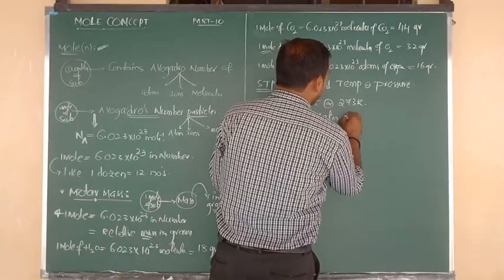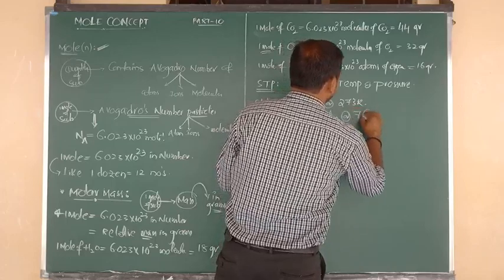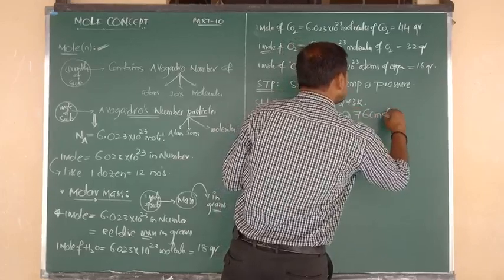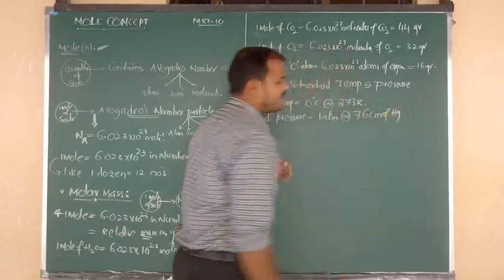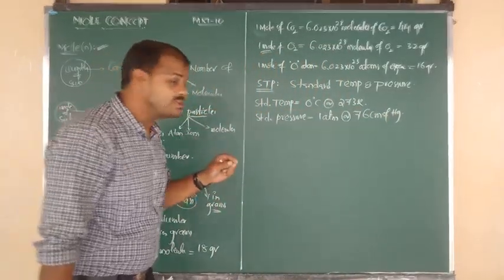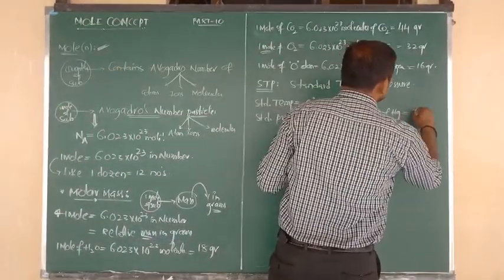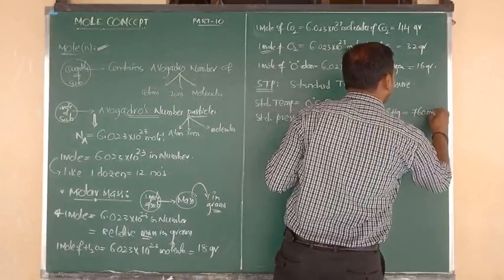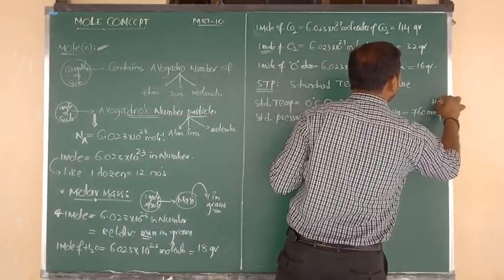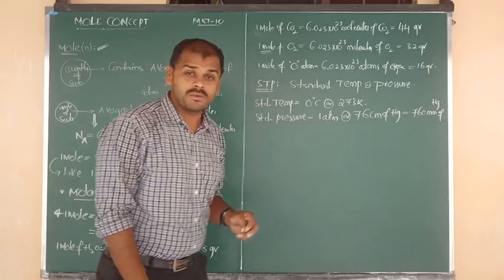Yes, the answer is 1 atmosphere, and also we can say 76 centimeter of mercury, cm of Hg, and also 760 mm of Hg, millimeter of mercury. So try to remember once again.